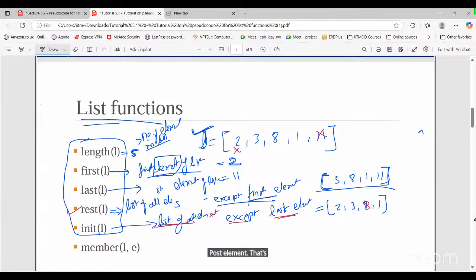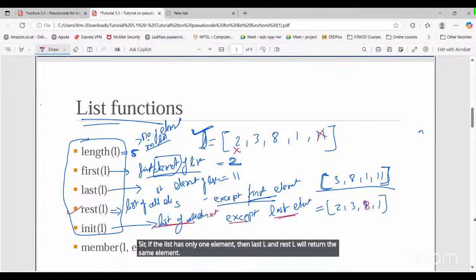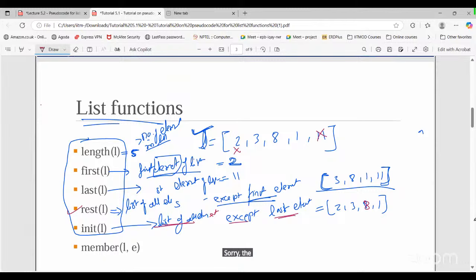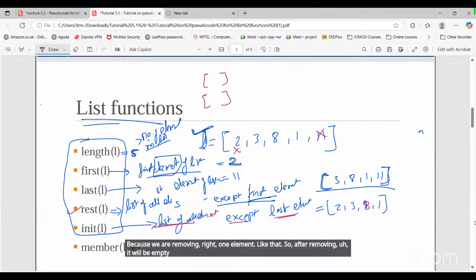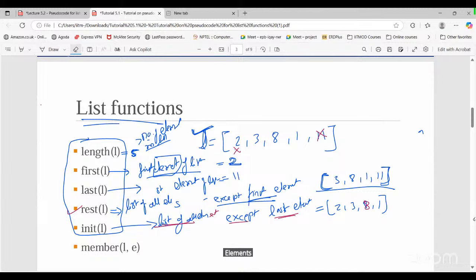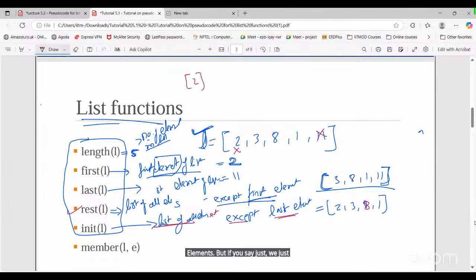Sir, if the list has only one element, then rest L and init L will return the same element? If the list is having only one element, in that case, we are removing, right? So it will return an empty set. Because you are removing one element, after removing it will be empty if we just have one element. But if we just have one element 2 and use first and last, then the same answer will be there, 2 only.